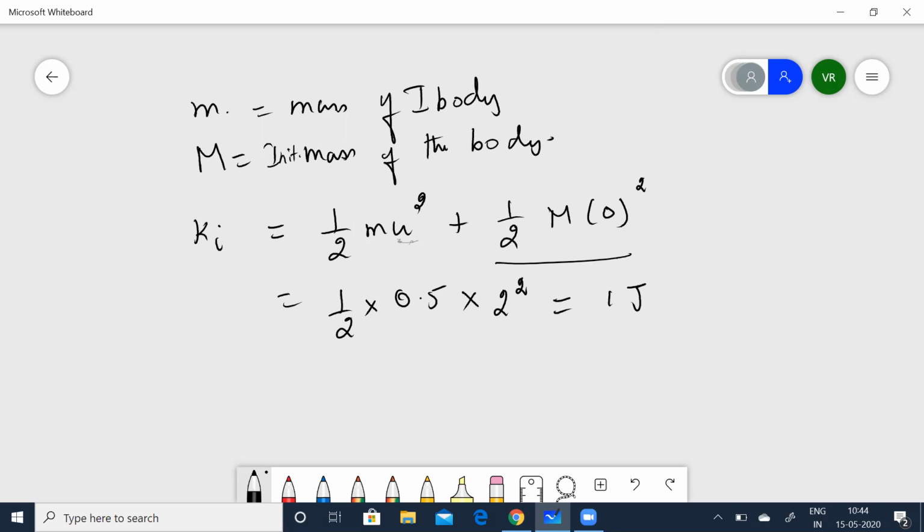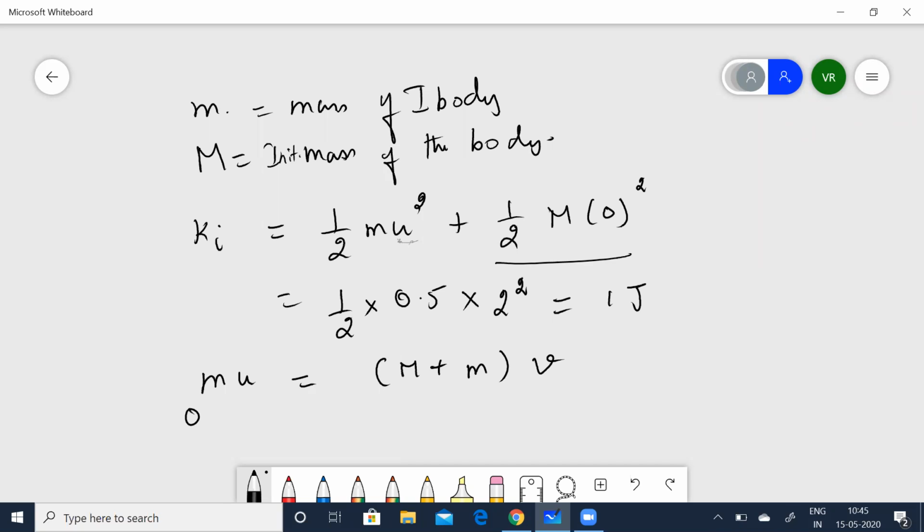So for collision, I told you, you have to apply the law of conservation of linear momentum, because the bodies are going to stick. So it is an inelastic collision. So m u is equal to m plus M into v.